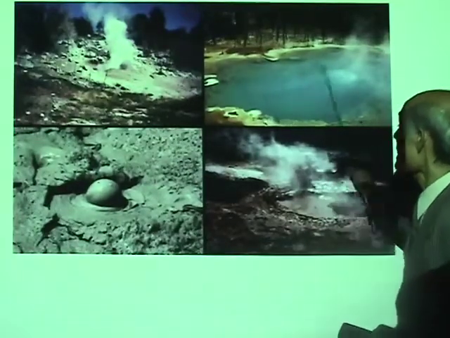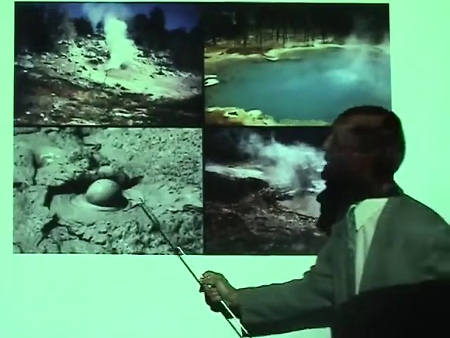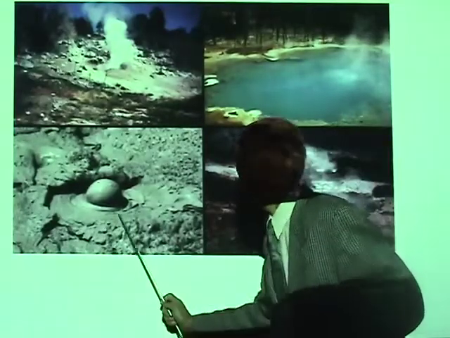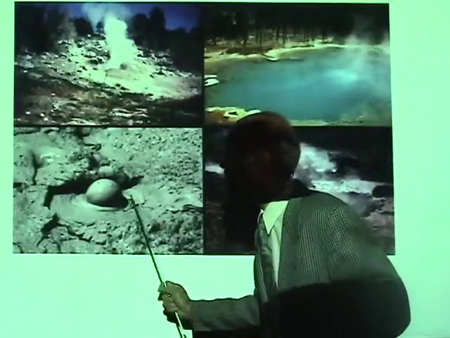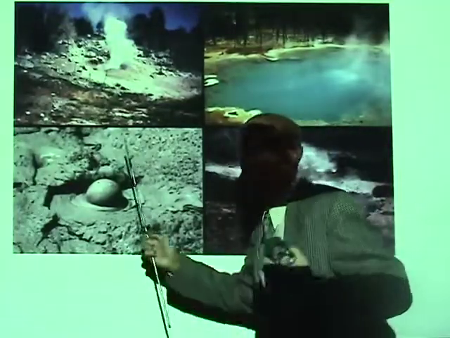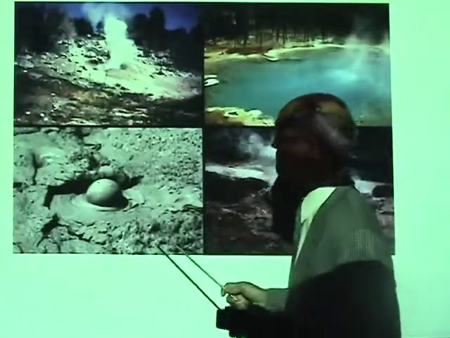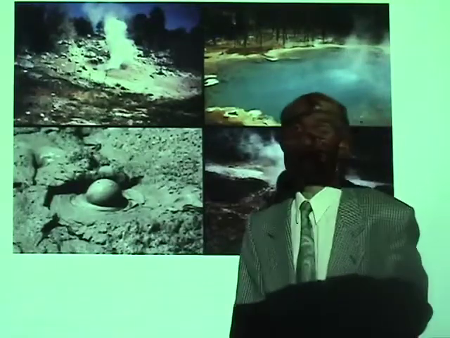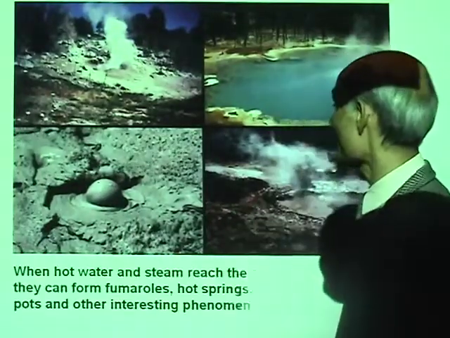This is a hot spring, and you can see heat from inside the earth is actually bubbling up. You can see bubbles coming up. They're very hot. So there are lots of supplies of energy from inside the earth that are available for us to make use of in producing electricity.